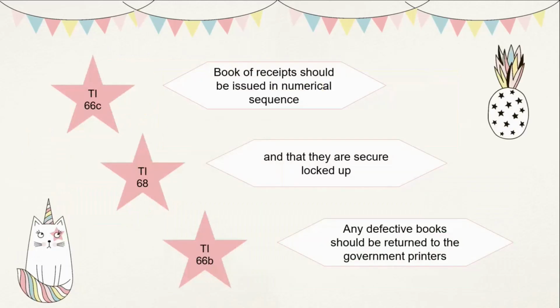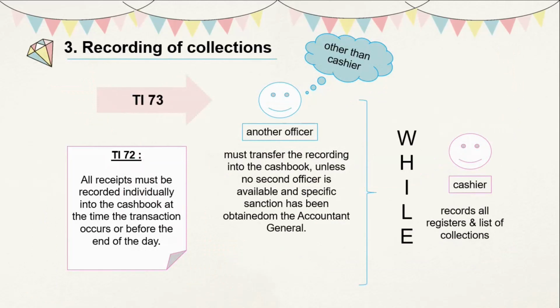And under Treasury Instructions 66C and 68, books of receipt should be issued in numerical sequence and securely locked up. And under Treasury Instruction 66B, any defective book should be returned to the government printers. The third procedure is recording of collection.